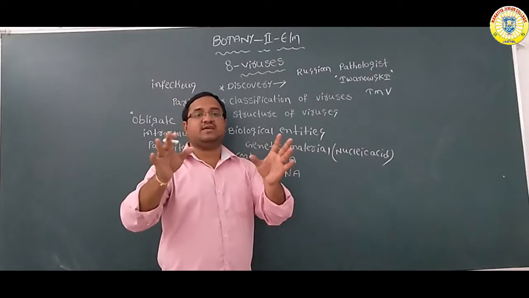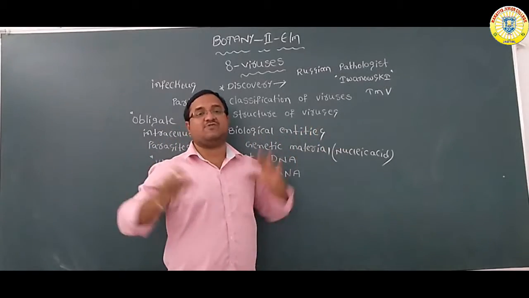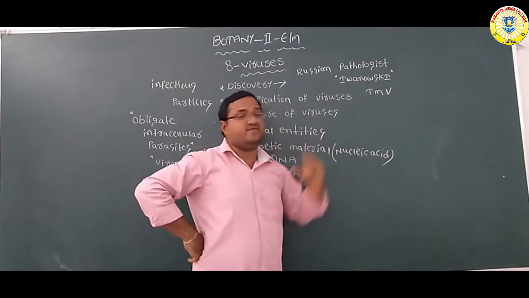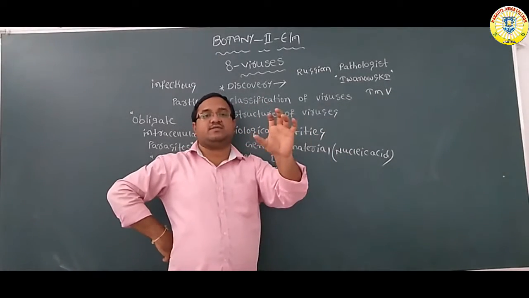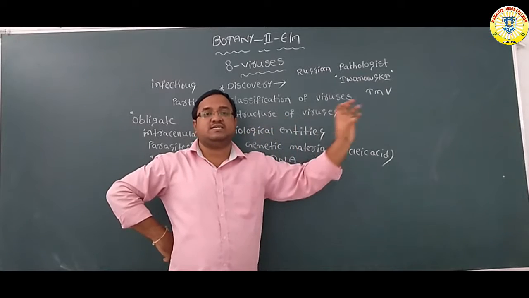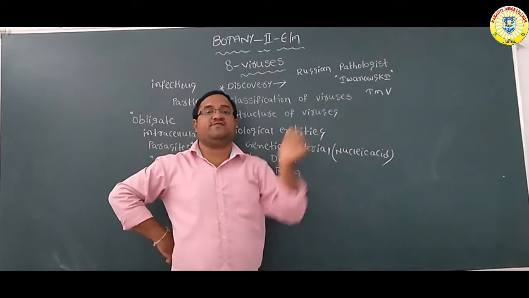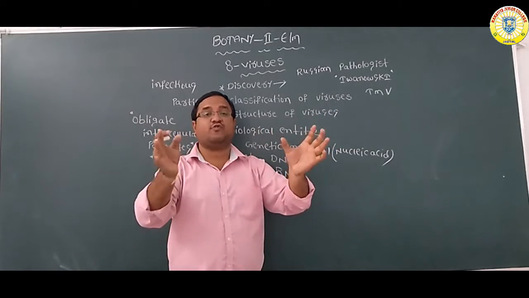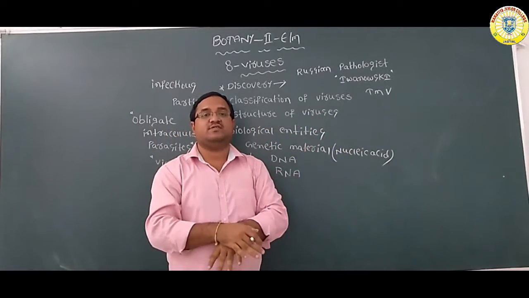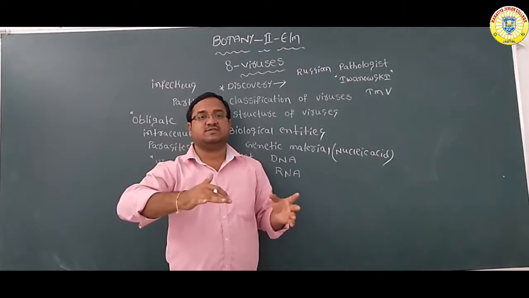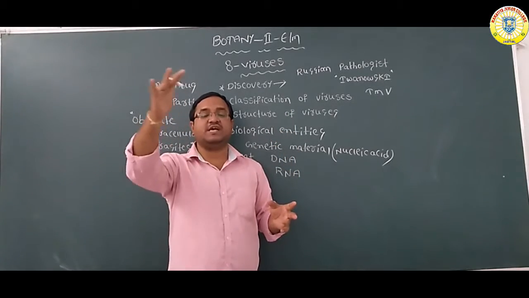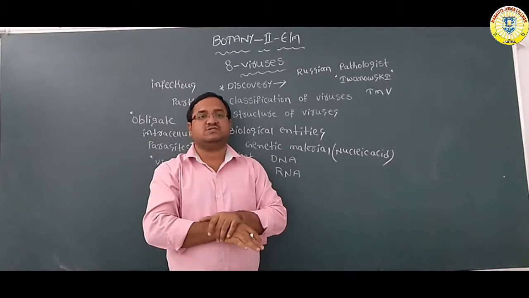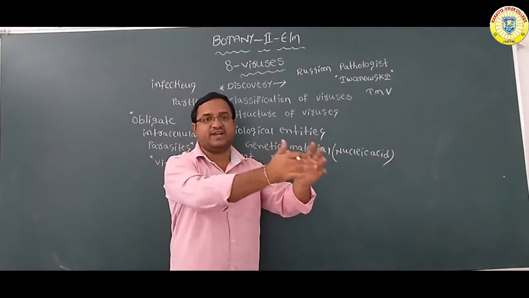So like that he discovered the tobacco mosaic virus. First he did experiments on the diseased tobacco leaf. He filtered the fluid of the diseased tobacco leaf. The fluid easily passed through the holes of the filter, and then he collected the filtrate.